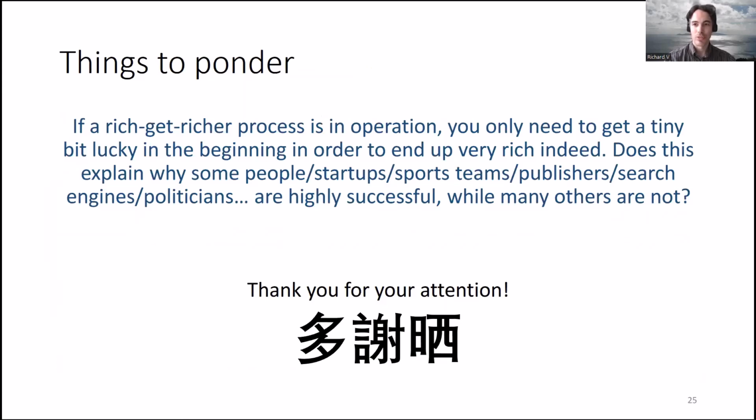So you can ponder on these things. If a get richer process is in operation, you only need to get a tiny bit lucky in the beginning in order to end up very rich indeed at the end, like we saw with these friendship groups where you just had 10 individual people, then suddenly one person joined one group at random, and that group was then bigger, and then that made it get bigger and bigger and bigger. It's kind of snowballed until it was size 32.